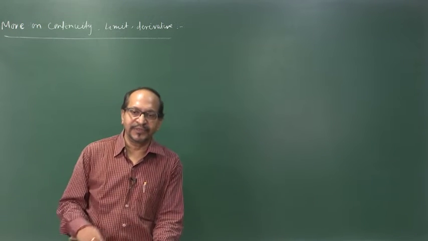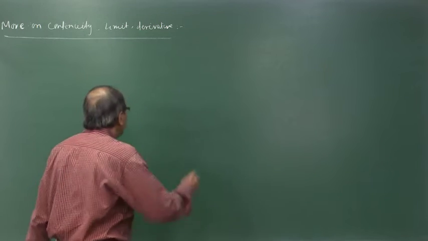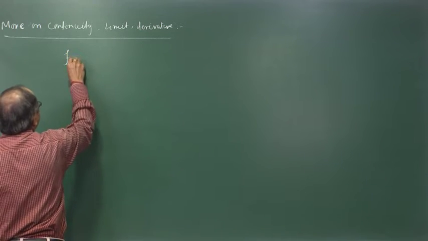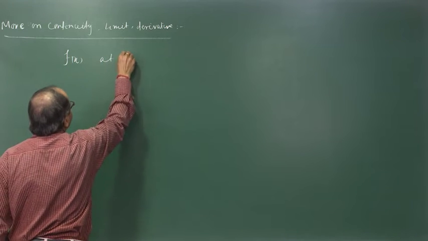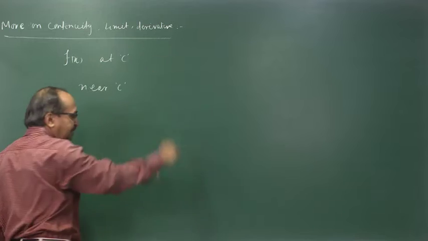As I told in the last class, the function value f of x at C and near C may be quite independent, right.